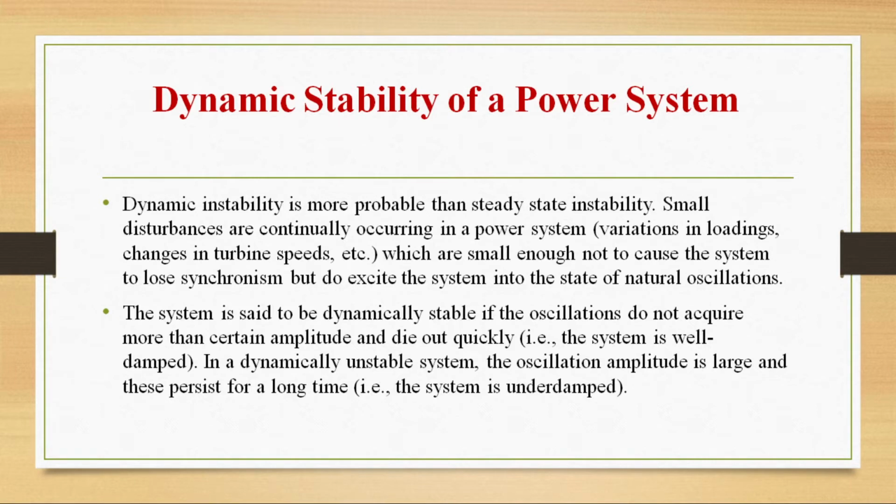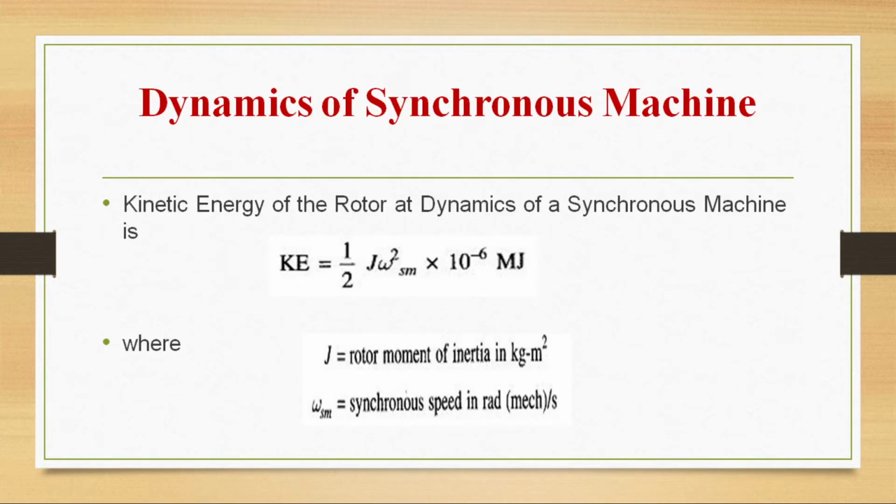Small disturbances are continually occurring in a power system, that is by varying the load or changing turbine speed, etc., which are very small, not enough to cause the system to lose synchronism, but they will excite the system into a state of natural oscillations. The system is said to be dynamically stable if the oscillations do not acquire more than a certain amplitude and they die out quickly. In a dynamically unstable system, oscillation amplitude is large and this persists for a long time.